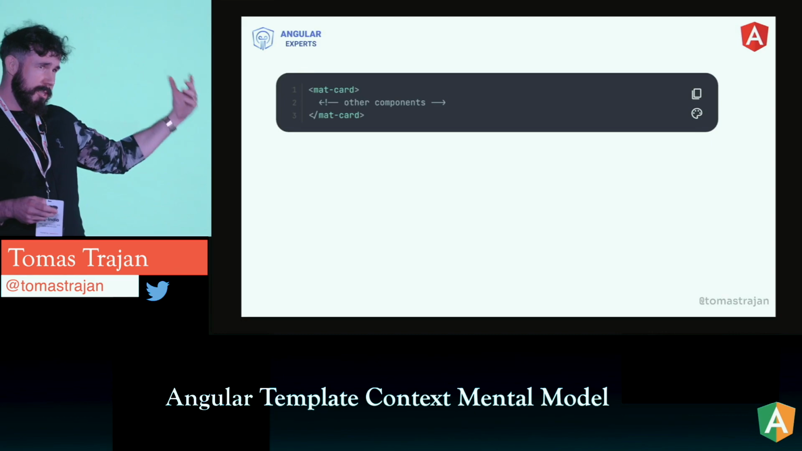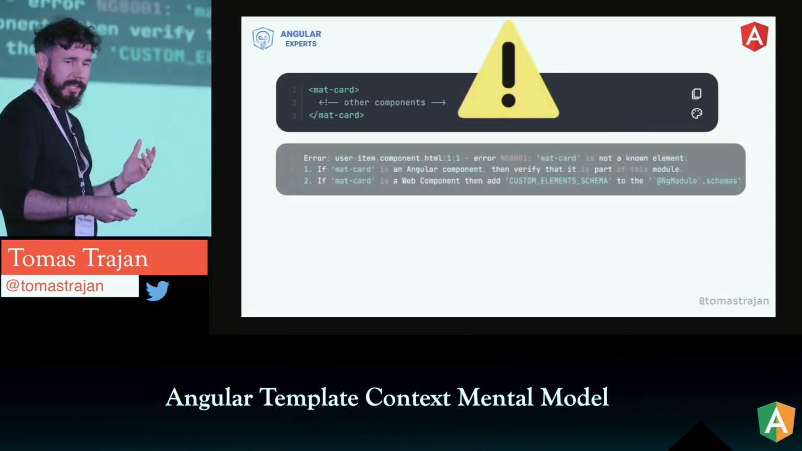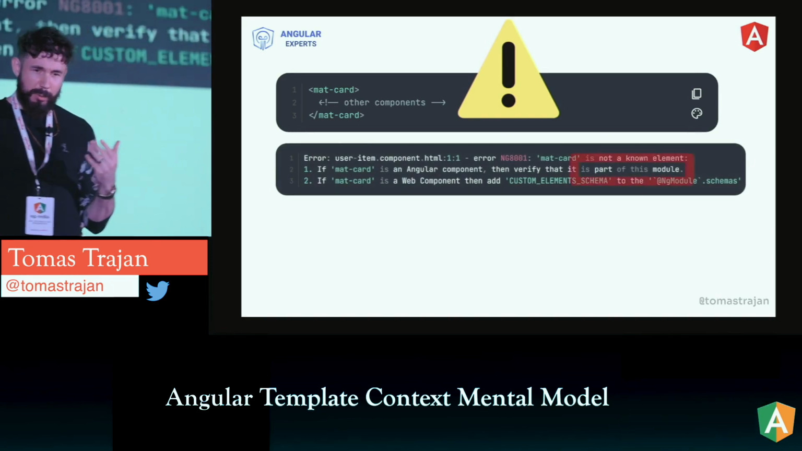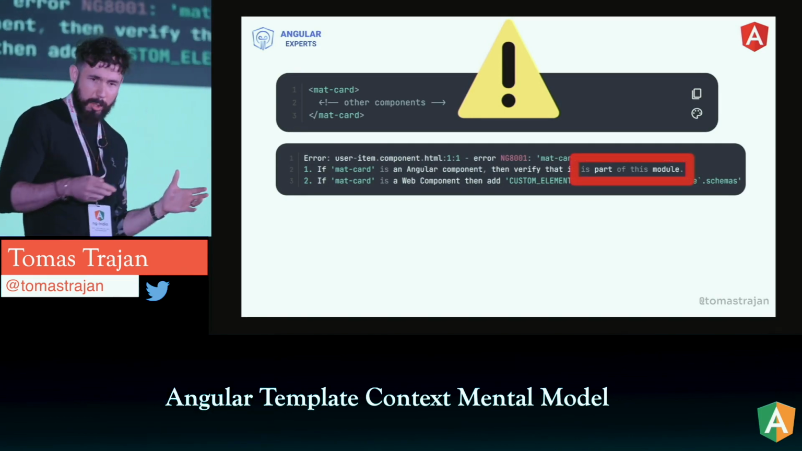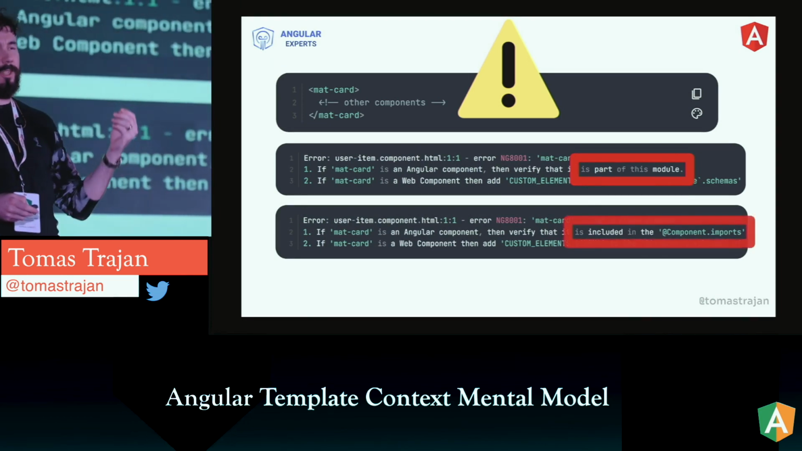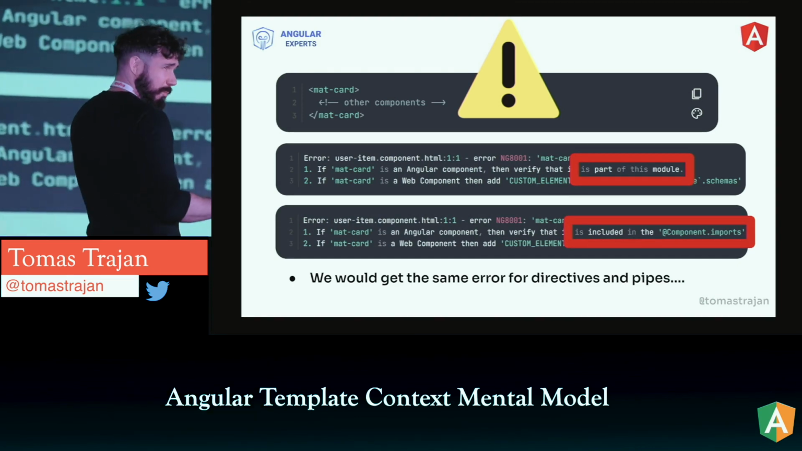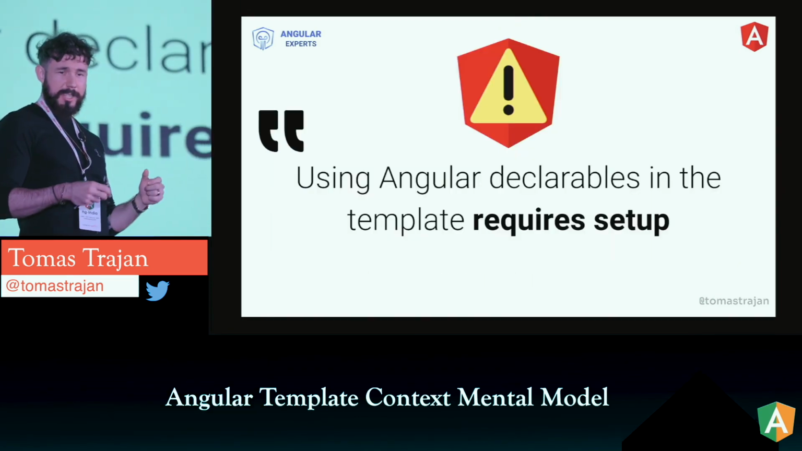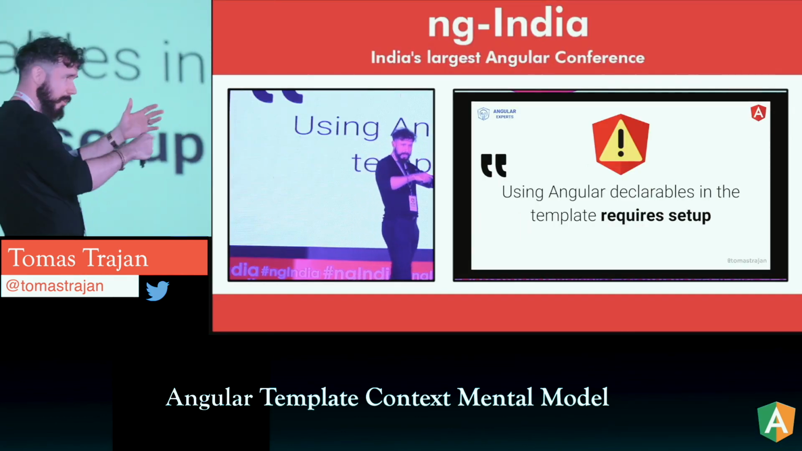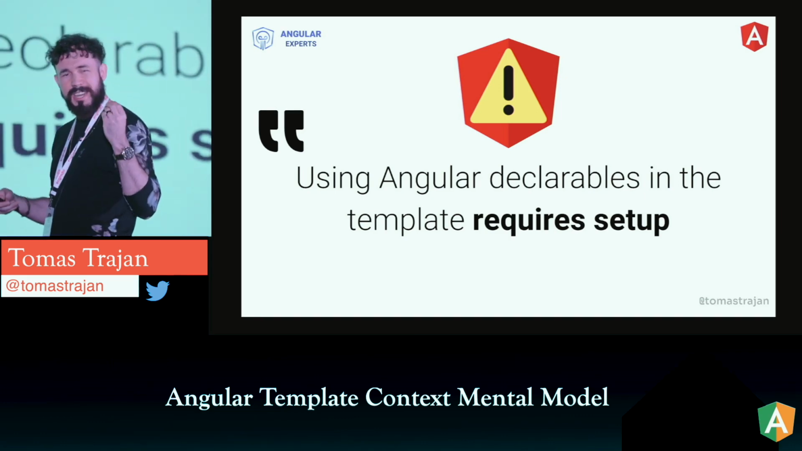If we had such code in our application and we just run ng serve, what would happen is we would get an error where the compiler will complain that mat-card is not a known element and is not part of this module, right? Or if we use standalone components, it would complain that it's not part of the component's imports. And of course we would get the same errors for pipes and directives. So what this means is that if we want to use an Angular declarable, so a component, pipe or directive, in the template of another Angular component, we have to provide some kind of setup. So they require setup.